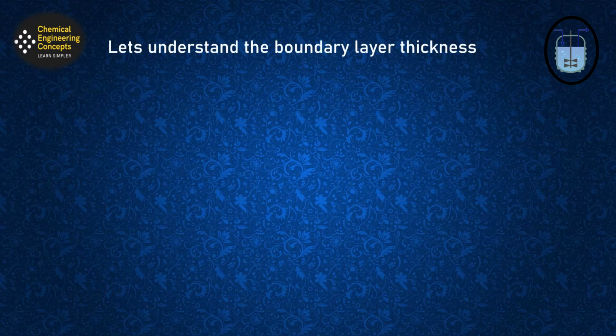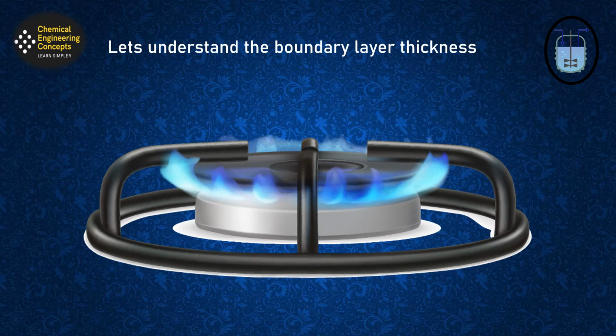Let's understand what a boundary layer is and what boundary layer thickness means. The boundary layer thickness is simply a measure of how far from the source a significant influence can be felt. If you take the example of a stove, the heat from the burner can be felt only in some places, and beyond some boundary there will be no heat felt.